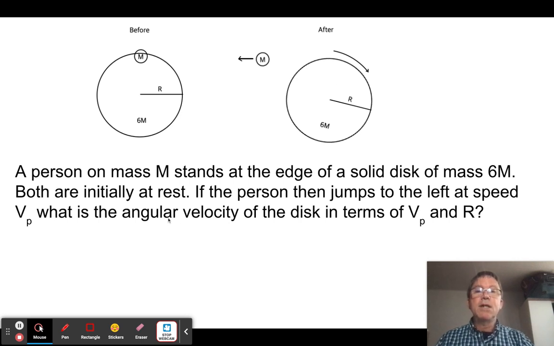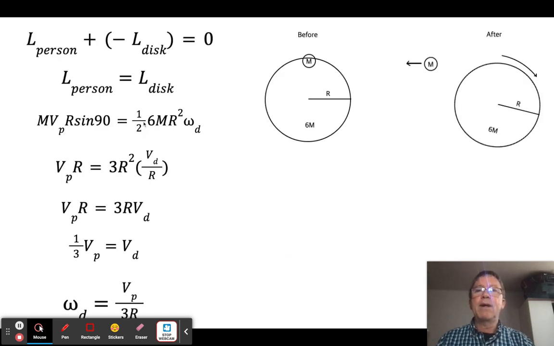So the question then is, if the speed of this person is vp for person, what is the angular velocity of this in terms of vp and r? What I would do is say the person's going in a positive direction, using the right hand rule, and the disk is going in the negative one. So I'd say the angular momentum of the person plus the negative angular momentum of the disk added up to 0. Therefore, I can just move this across and say the angular momentum of the person is equal to the angular momentum of the disk.